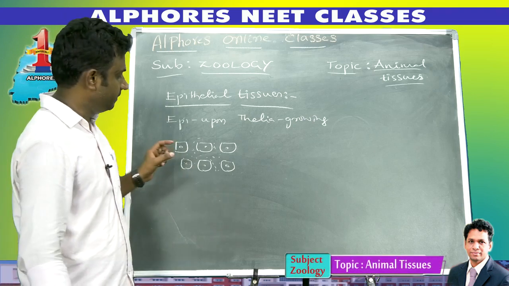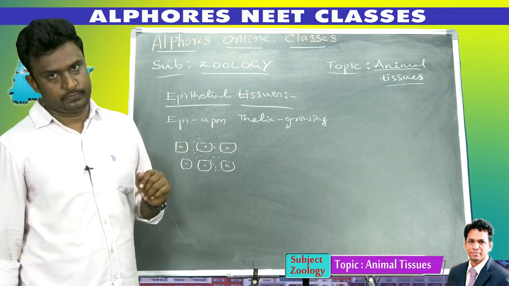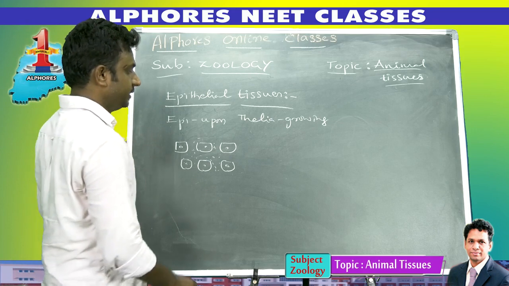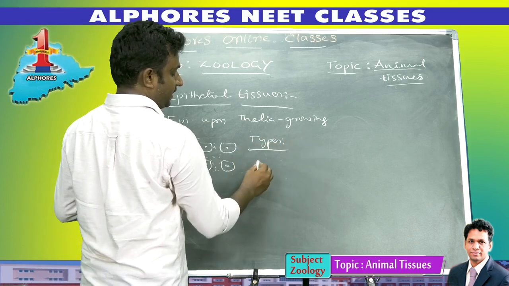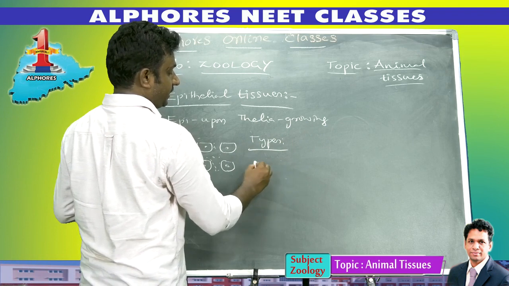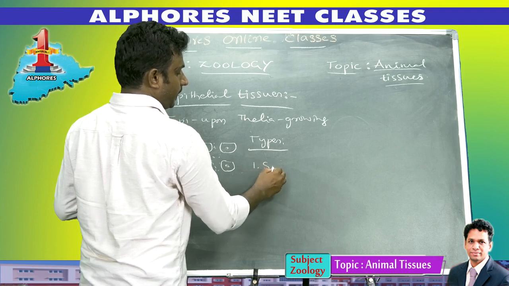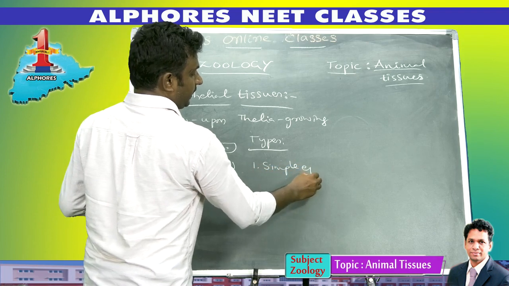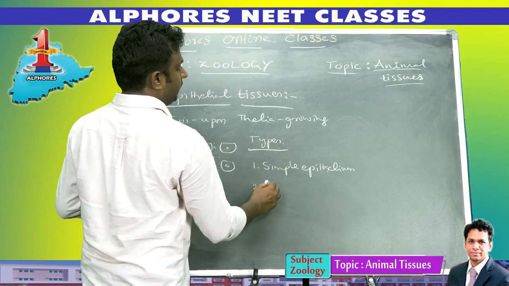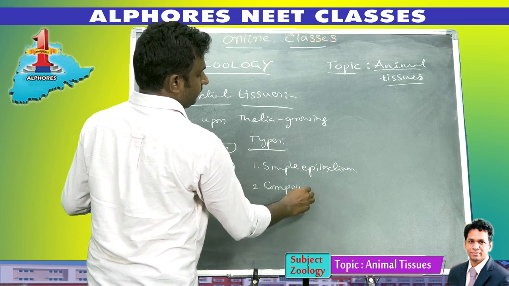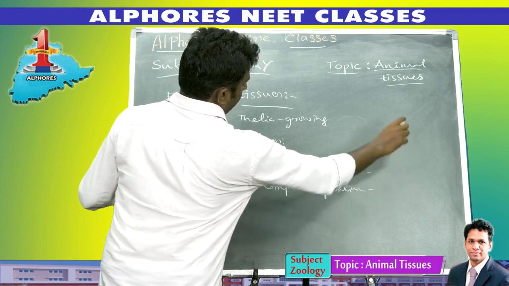Based on the number of layers of cells, epithelial tissues are of two types: simple epithelium and compound epithelium.